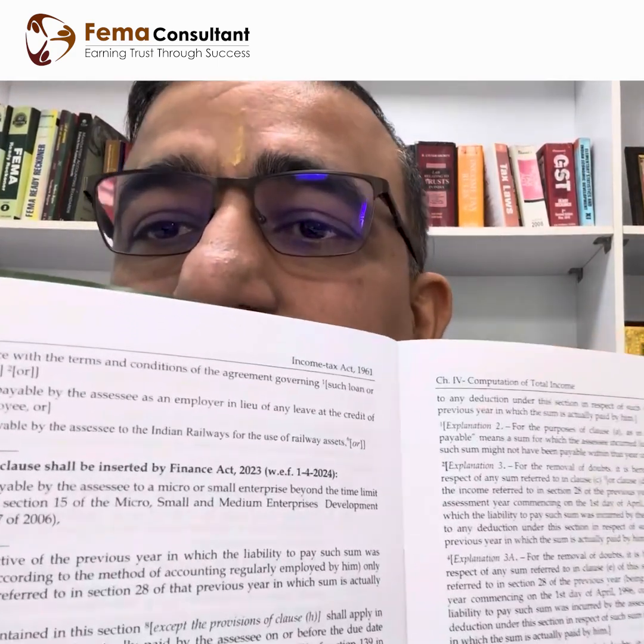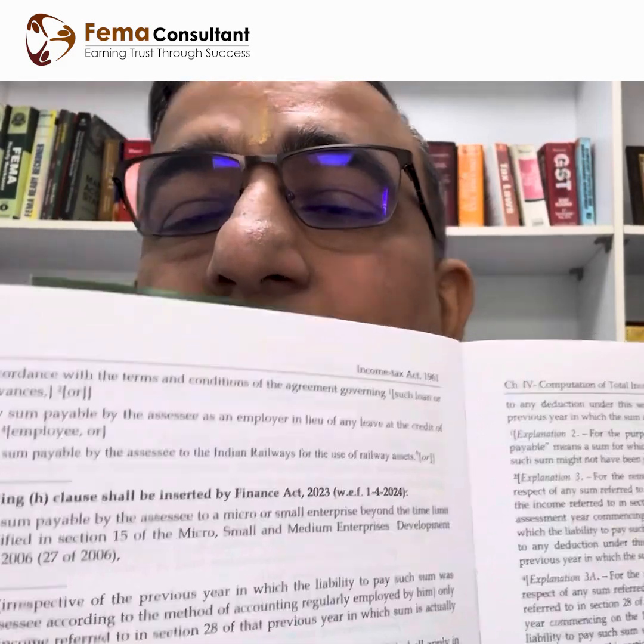This is the law. Then it further says there is one proviso: provided that nothing contained in this section, except the provision of this clause, shall apply if it is actually paid before the due date of filing of return. So if it is in this clause, then of course it won't fall. Now, what is Section 15? I will read that also for you.